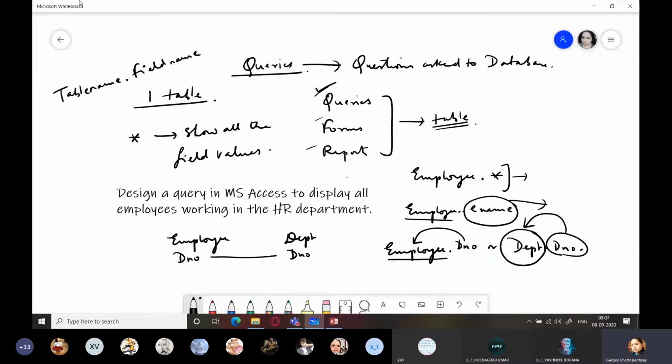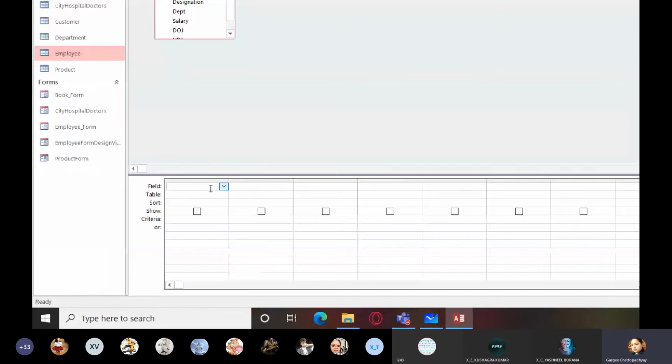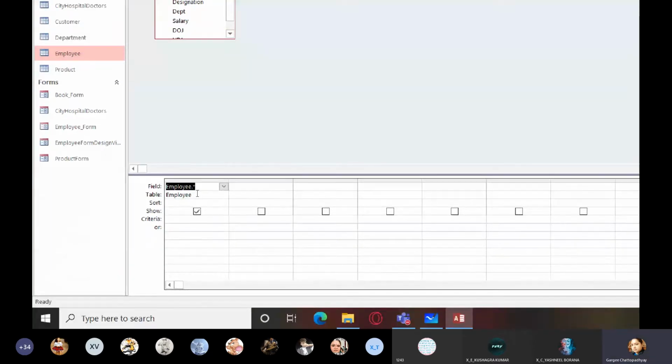So now what is the question? We have to display employees working in the HR department. So first we are going to select which field we will display. What field do you need to display? From here, I'll just double click on this asterisk. So you can see that it is going to display all the information, complete information, right? And I also have to display the employee who is working in the HR department. So for that, I'll click on this box over here. From this drop down list, I will select the department field.